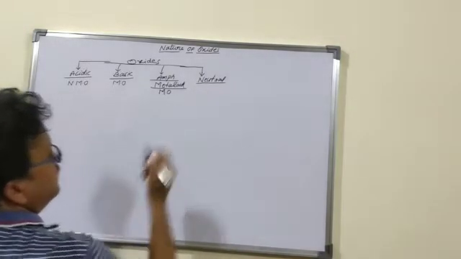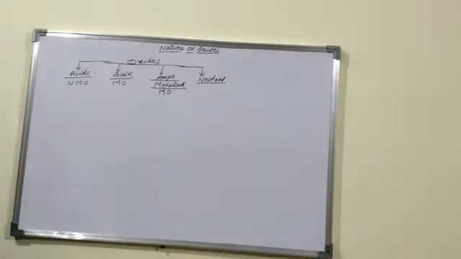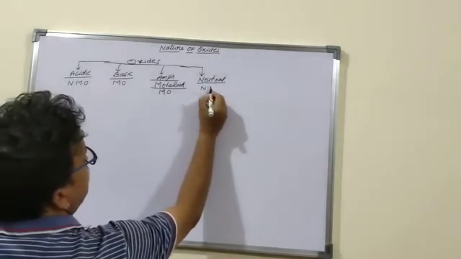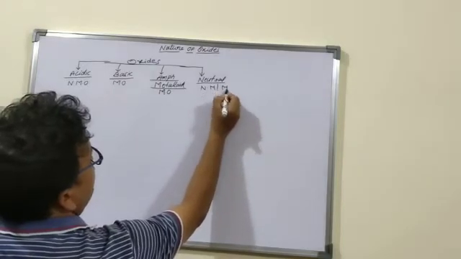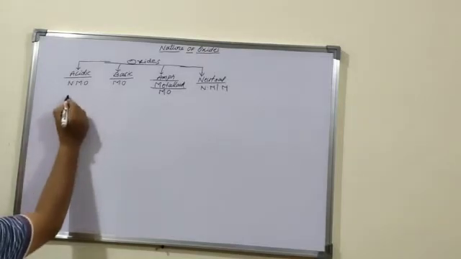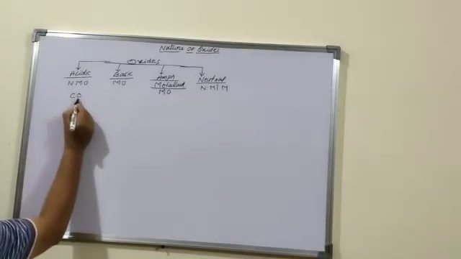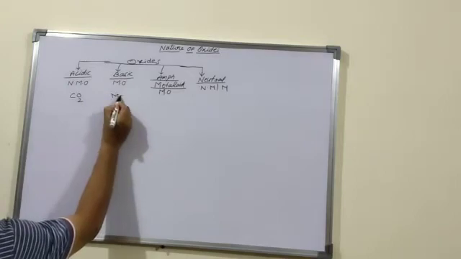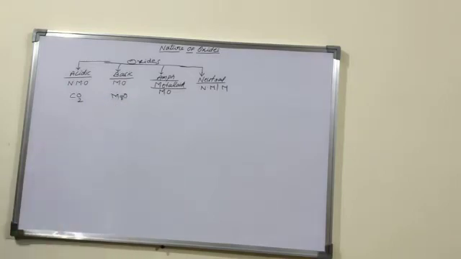Here, some non-metallic oxides and some metal oxides are neutral in nature. For example, carbon dioxide is a non-metallic oxide. Magnesium oxide is a metal oxide.